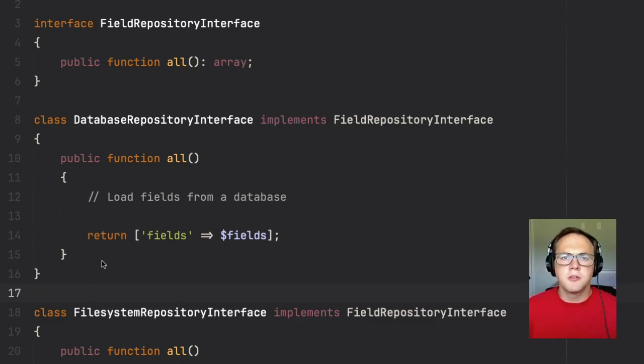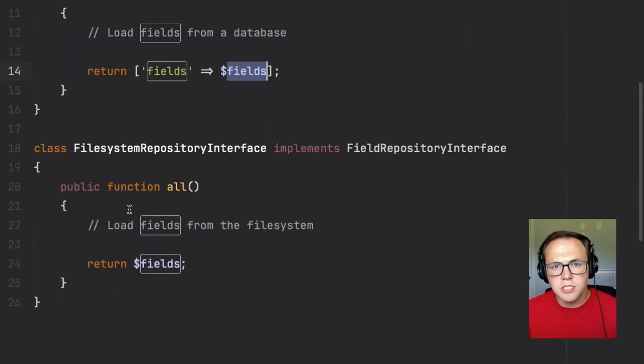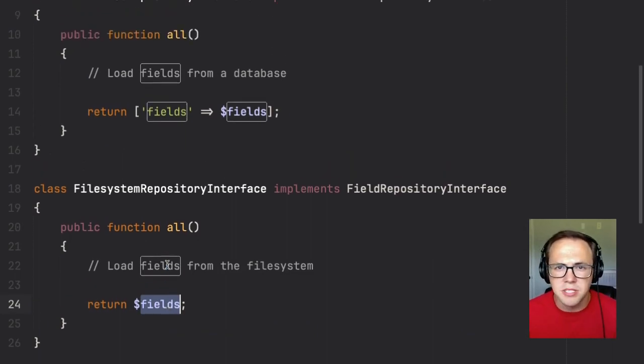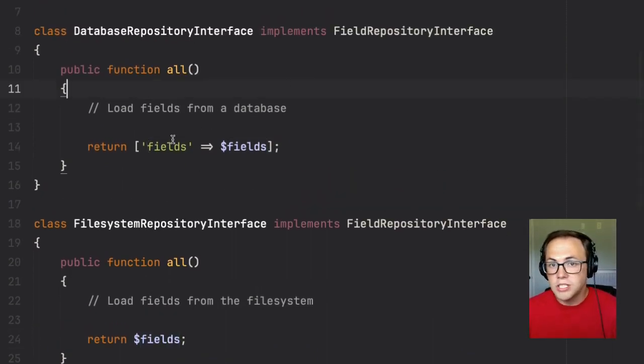And what I mean here really is this. Let's say that for one reason or another, the database response happens to be an array with a single key of fields, and the value is a list of all the fields returned from the database. But the file system response is simply a raw array of all the fields that were returned from the file system. Now, as of right now, simply implementing the interface, we're technically okay.